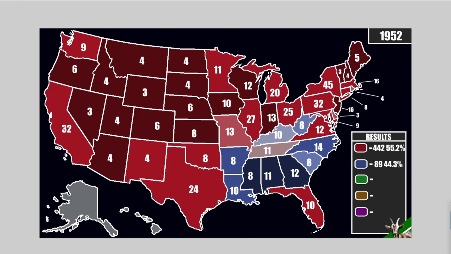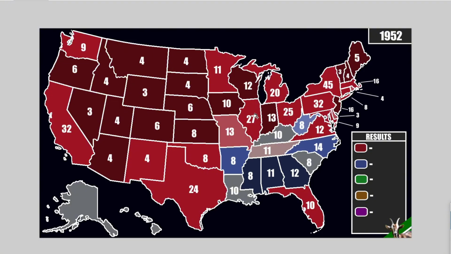Kentucky was a tilt Democratic state, so barely won by Adlai Stevenson, and Louisiana was a likely Democratic state, and South Carolina is a lean Democratic state. These are all different here. So anything could really happen here, but it's not going to change the result. Eisenhower has won, but let's get into this real quick.